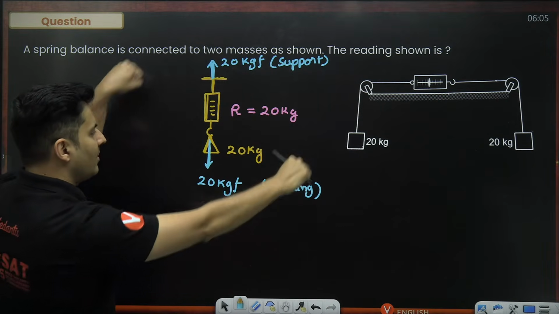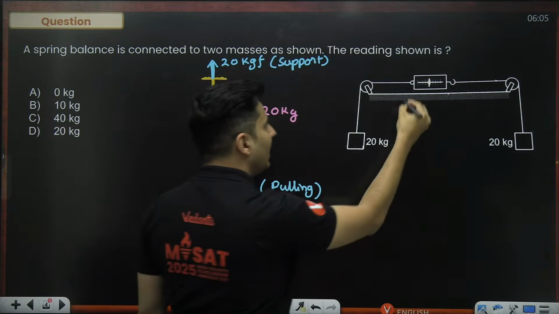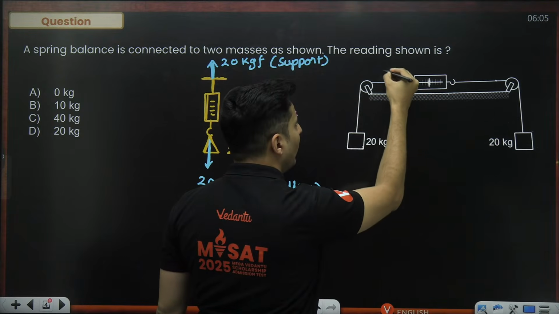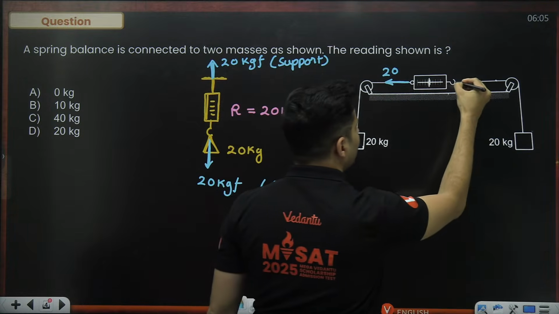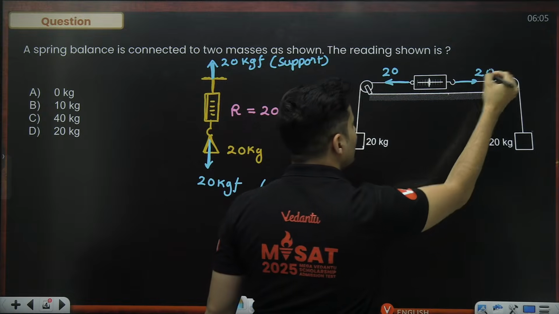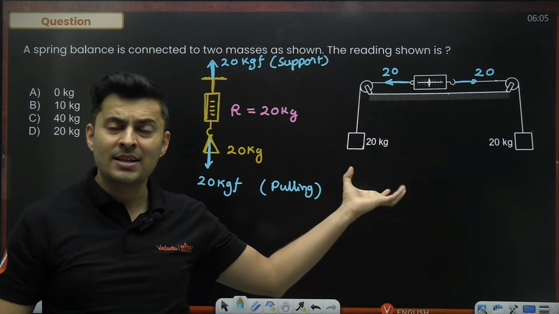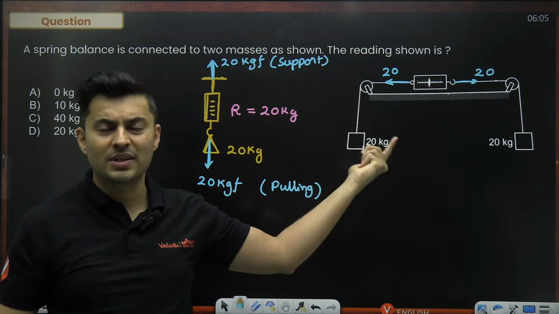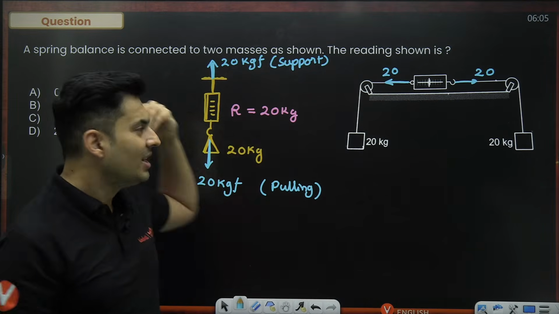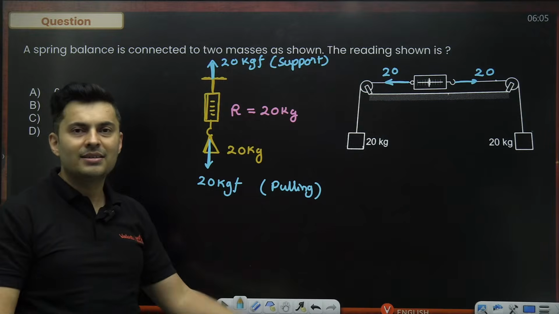Now take this diagram and rotate it like this. You'll realize there is a 20 kg force here and there is also a 20 kg force here. So always the forces are there on both sides and equal, and then it is balanced. So it shows one of these forces, either the pulling or the supporting force. So it is never double and never does it cancel out.